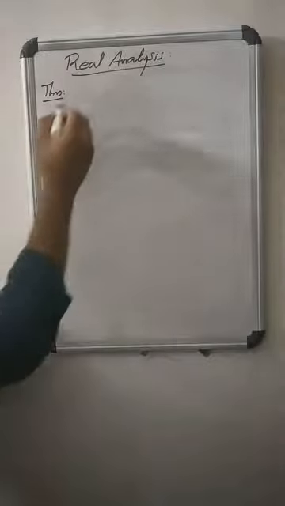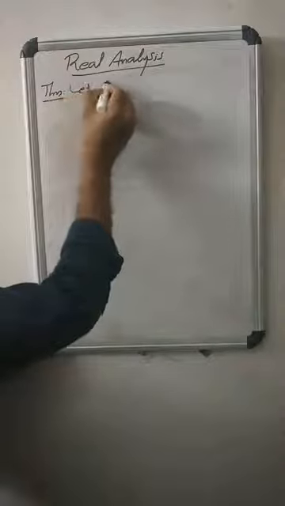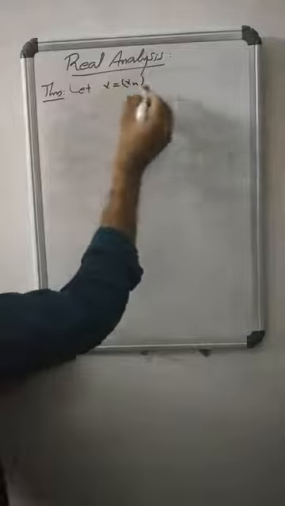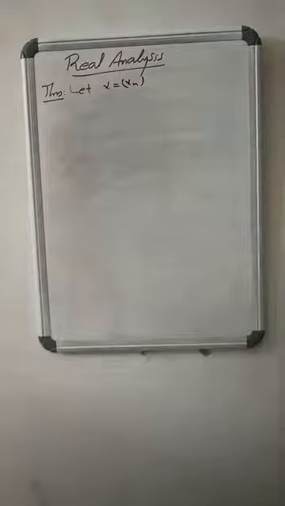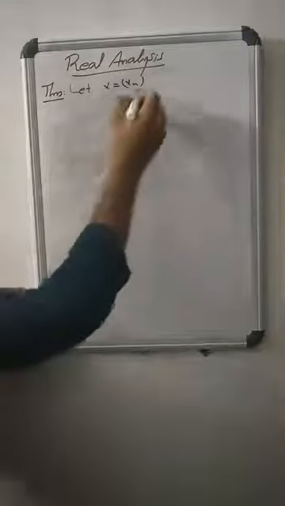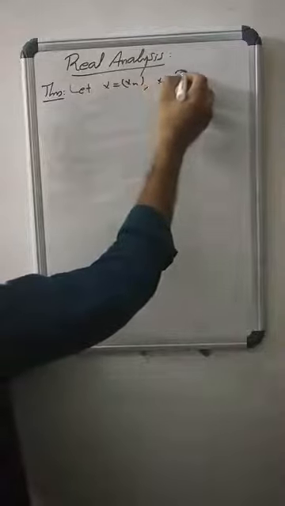Let X equals (xn) be a sequence of real numbers, and let x be any real number.